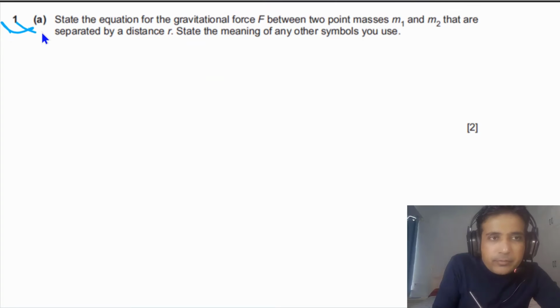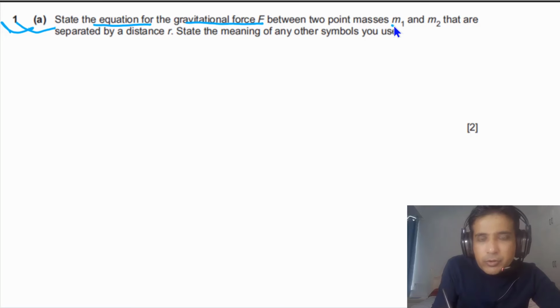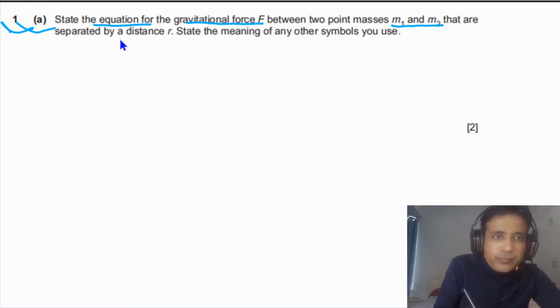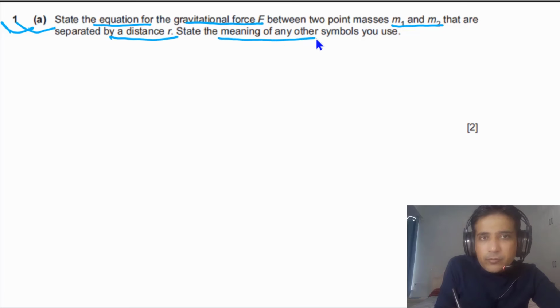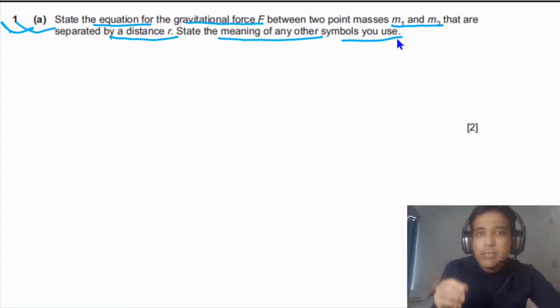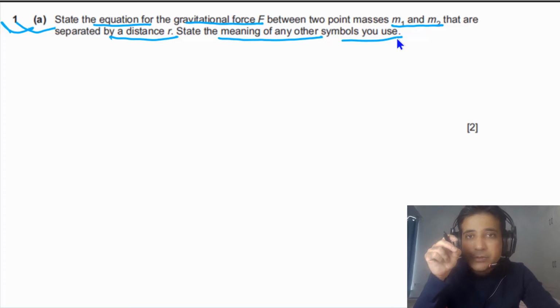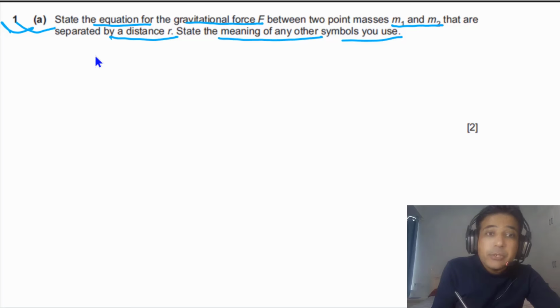For question number 1, part A, we need to state the equation for the gravitational force between 2 point masses M1 and M2 that are separated by a distance small r. We also need to state the meaning of any other symbols we choose, other than the symbols given in the question.